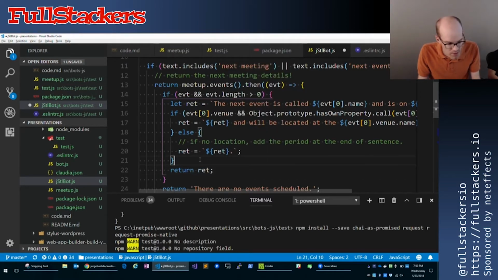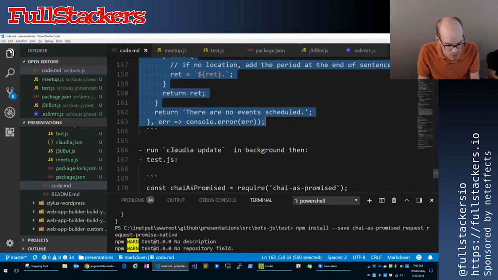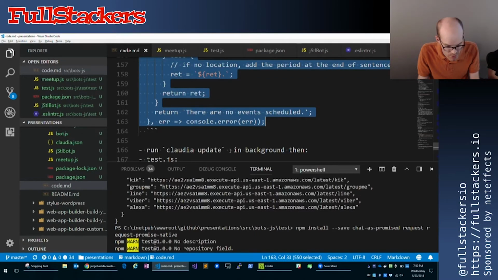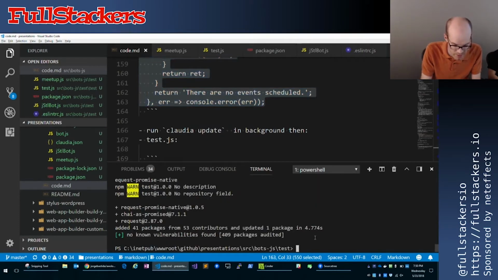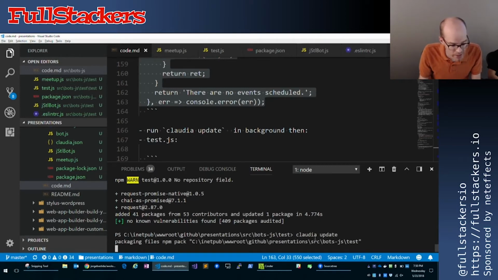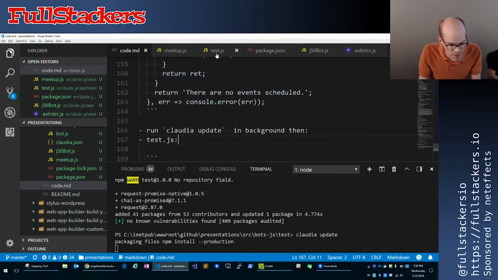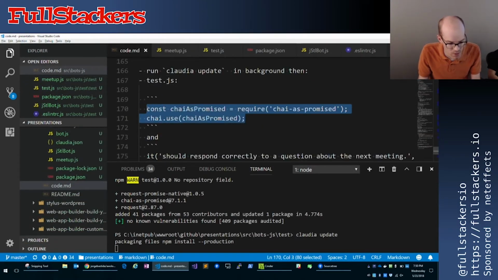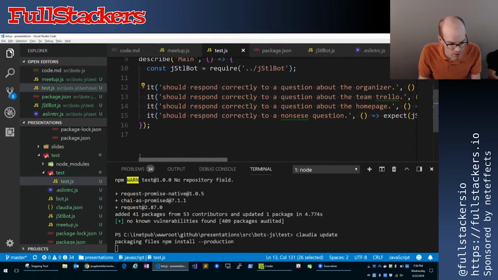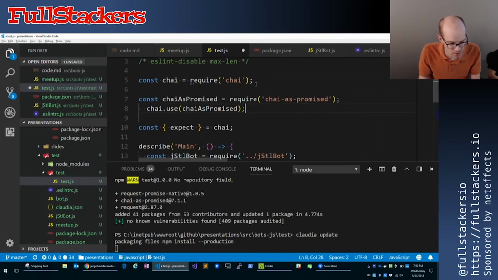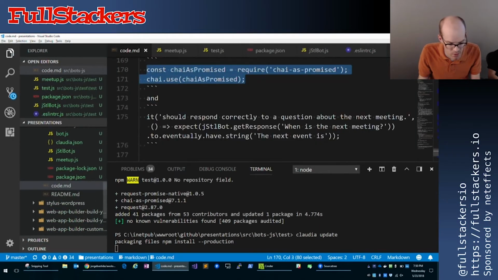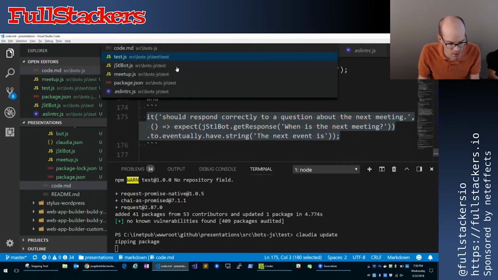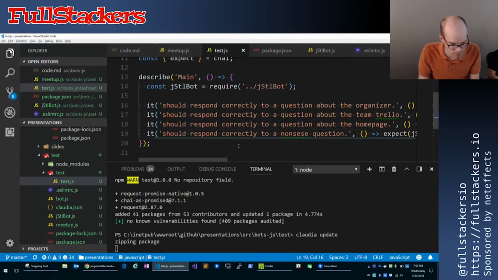So I'll save this, and now we want to test it in our testing library. Actually, my notes are telling me to run an npm Claudia update in the background. So we'll do that in the background. It'll package this stuff up. But in our testing library, we want to add our tests for this new functionality. So I'm going to add in my chai-as-promised, and I'm going to add a single additional test case.